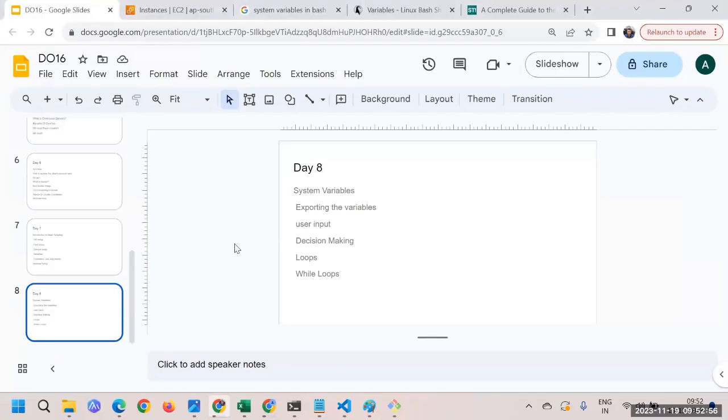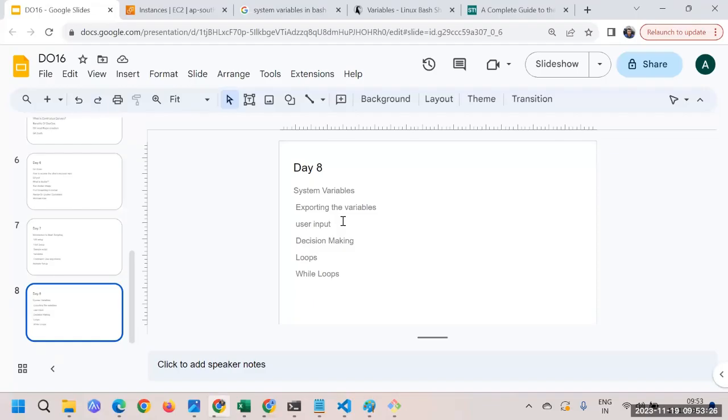Say we are running any script, we'll ask the user, whoever is running the script, to give me a value, and that particular value we'll be using inside the script. That is what we call the user input in the bash script. I'll show you a few examples, and with that you'll get to know.